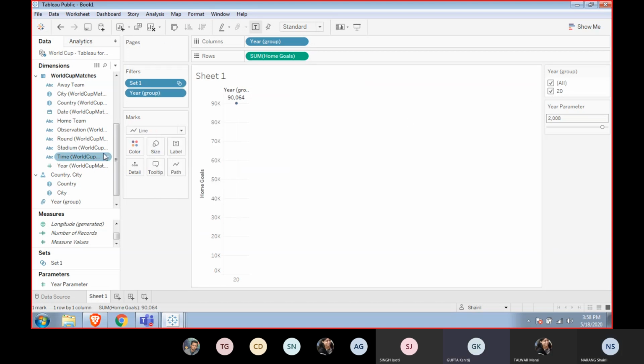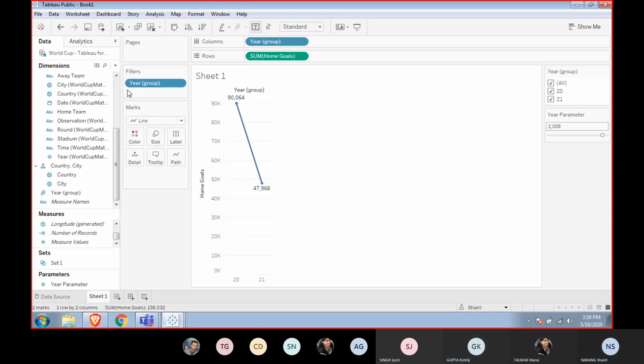If you remove that set one from the filter shelf, it gives me 20 and 21st century, but it does not tell me in or out, which it was showing me before. I can rename this to 20th century, I can rename this to 21st century, and this way I will have a very good data set which will show me that the number of goals were more in the 20th century and the number of goals are less in the 21st century up until now.